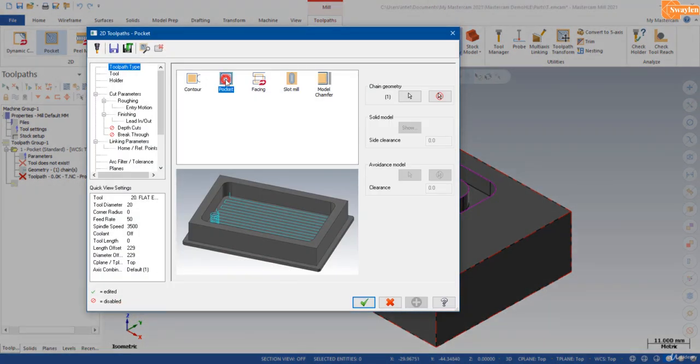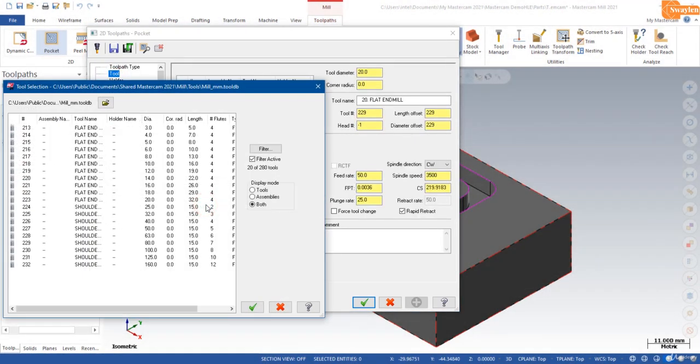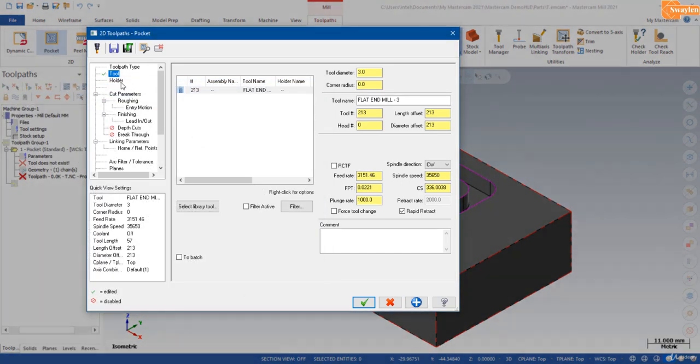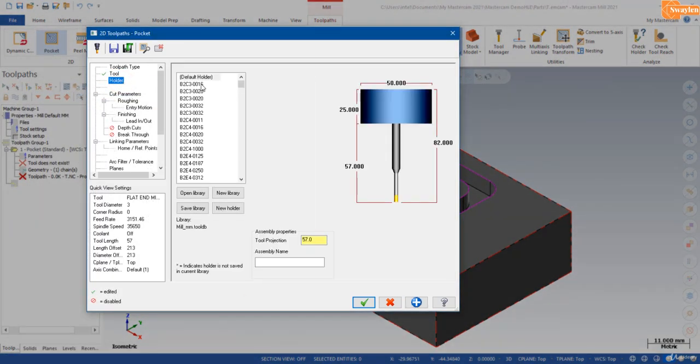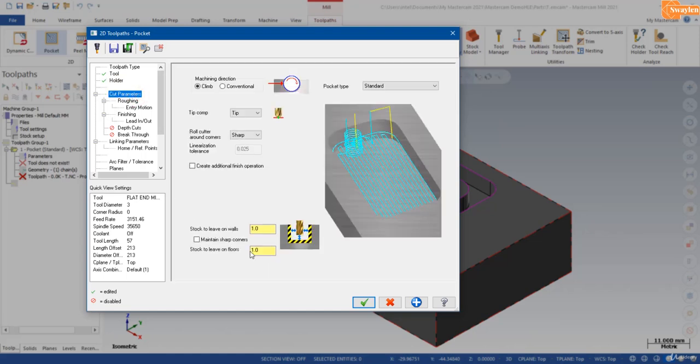Now the toolpath is pocket, tool. So I will select a 3-diameter tool, OK. Holder. So I will select the first holder. In cut parameter, I will give stock to leave on wall as 0 and stock to leave on floor is also 0.